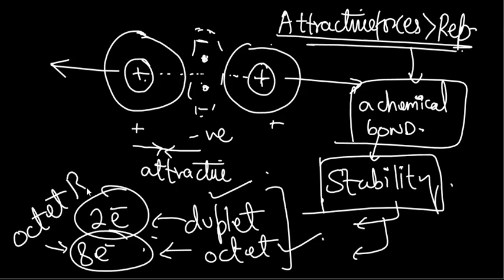Octet rule, okay? But the octet rule is not indefinite. It doesn't apply everywhere. The reason for that is there are certain chemical compounds which actually have more than 8 electrons in the outermost shell, or less than 8 electrons in the outermost shell, but they are still stable. Let's take an example.